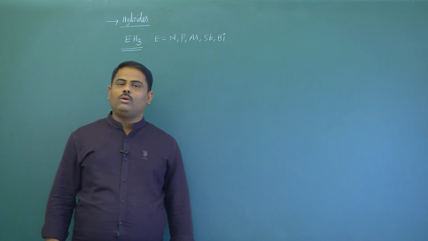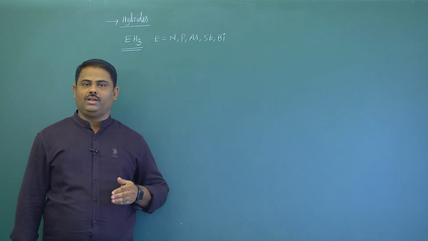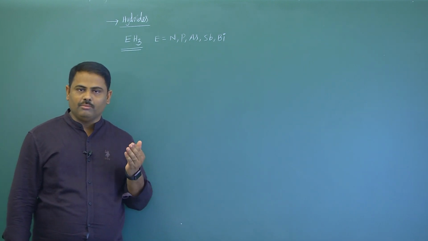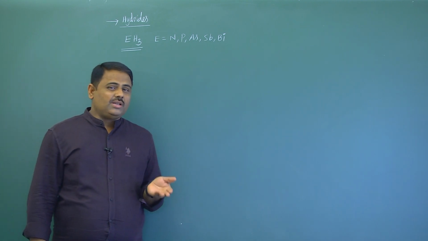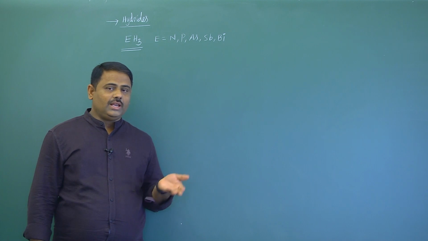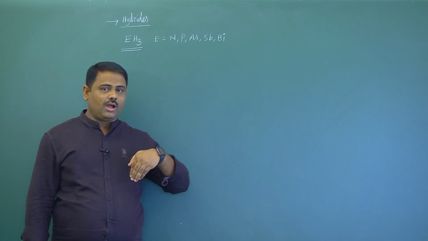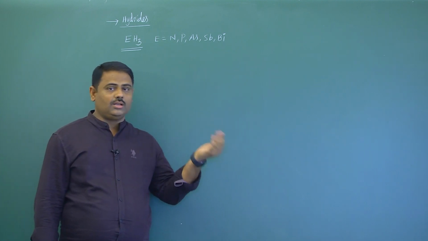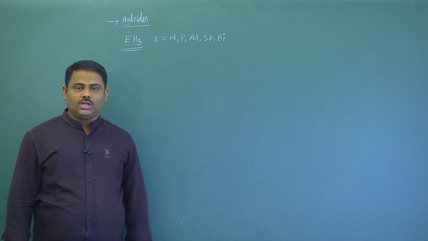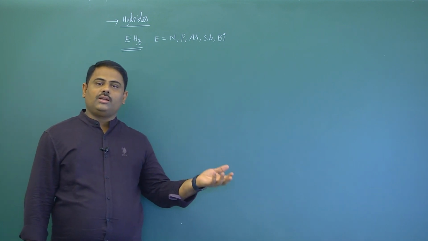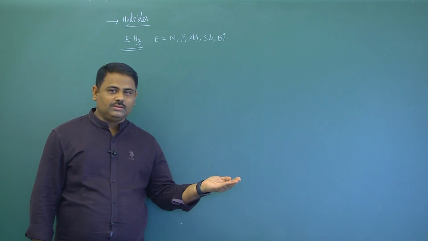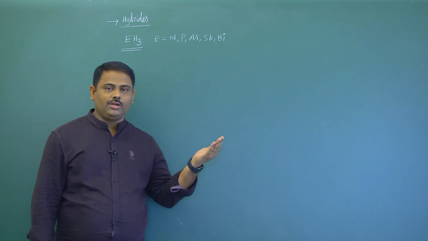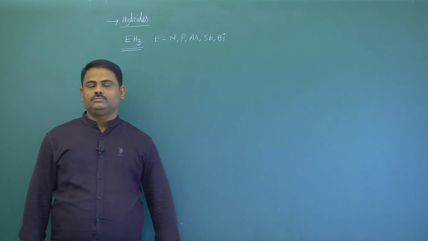Here we have only EH3 type of hydrides, not EH5, because EH5 is possible when the electrons present in E undergo excitation. But with a hydrogen atom, excitation is not possible because the electronegativity of hydrogen is less.